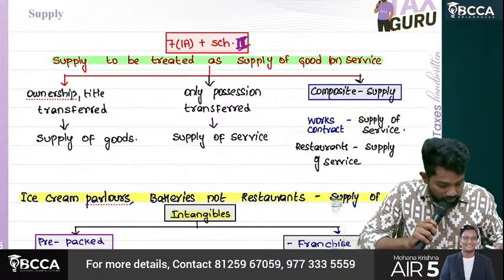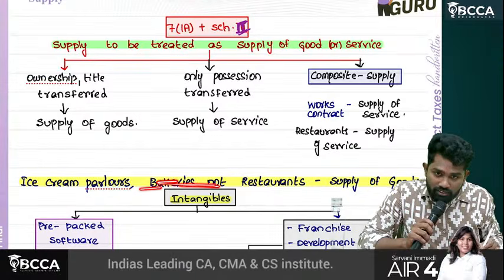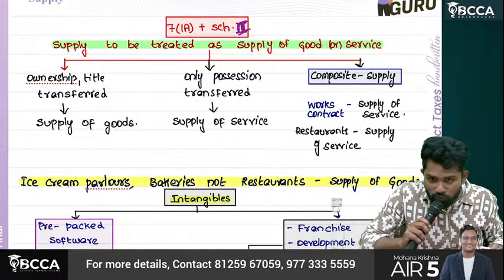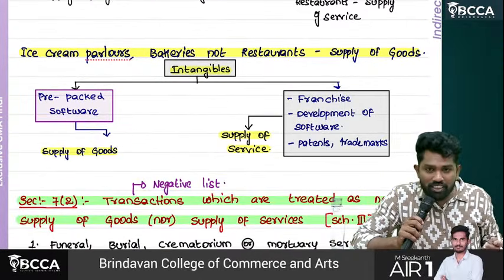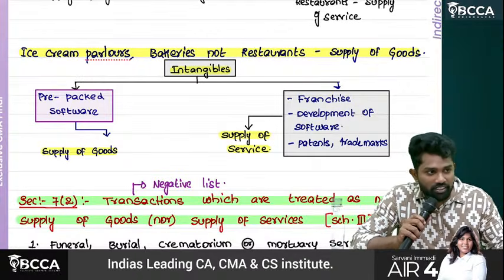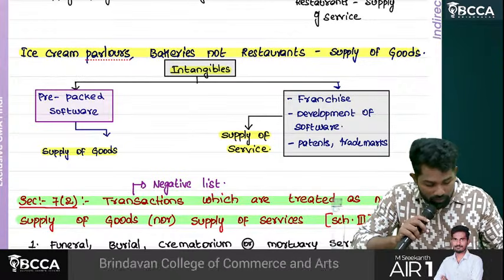Supply of service. However, ice cream parlors and bakeries are not restaurants. They have to be treated as what? Supply of goods only. The bakery shop guy will not serve you spoon by spoon; he'll give it directly. That's why they have to be treated as goods, normal supply of goods only.